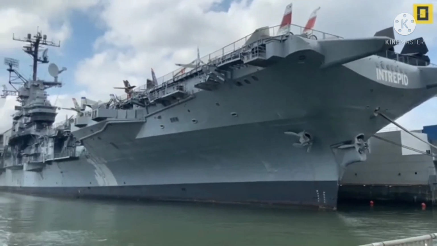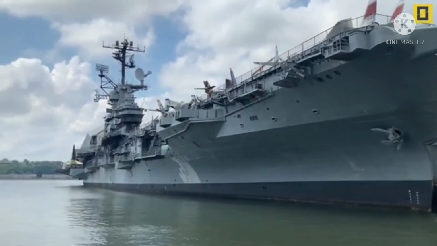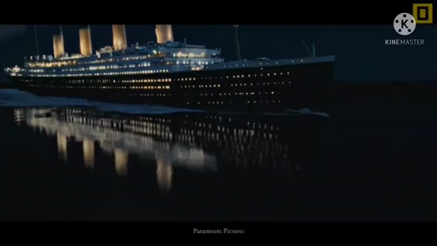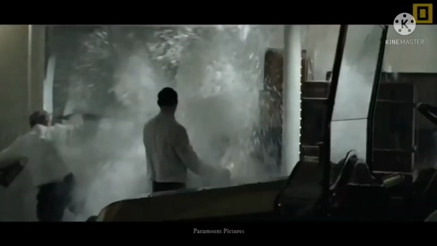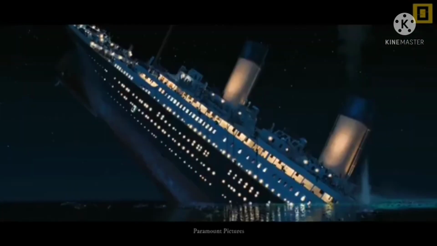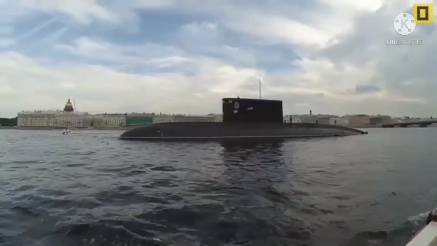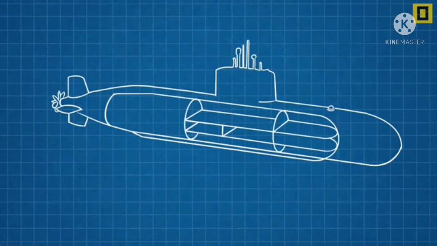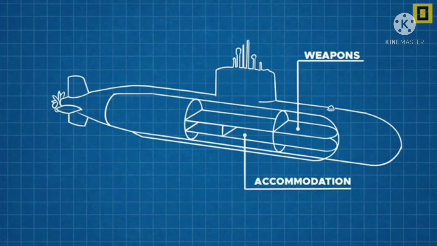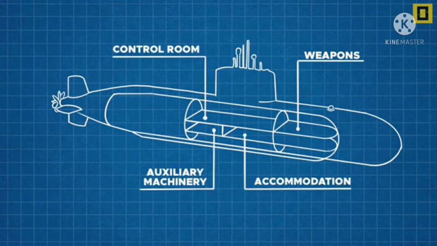There are all sorts of components inside the ship. A ship sinks when water enters the ship and forces out the air, making the average density of the ship greater than the density of water. One of the most famous disasters is the sinking of the RMS Titanic. The ship struck an iceberg off the south coast of. So the air that is inside a ship is much less dense than water. That's what keeps it floating. Okay.